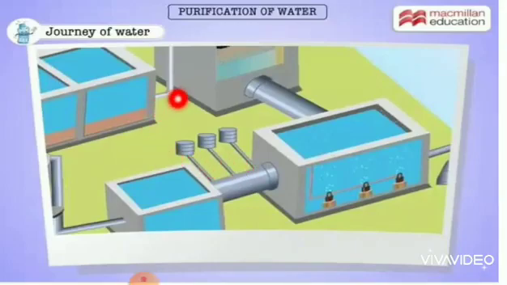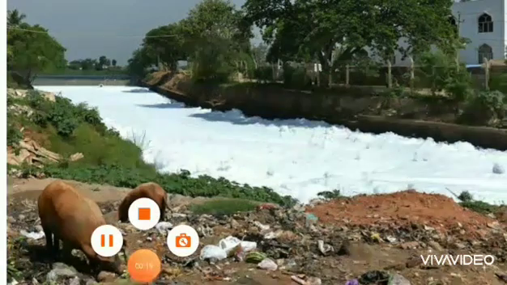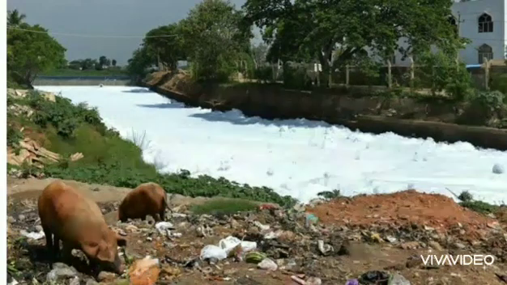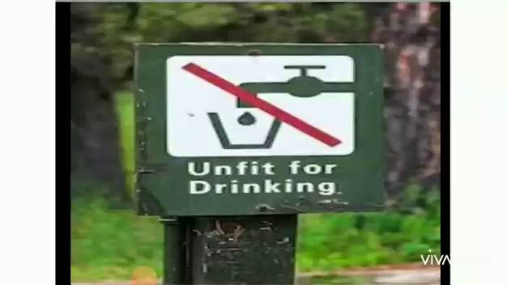Next we move to purification of water. Out of the total fresh water available on the earth, only 1% is present in water bodies such as rivers and lakes, and the rest is frozen in glaciers and polar regions.